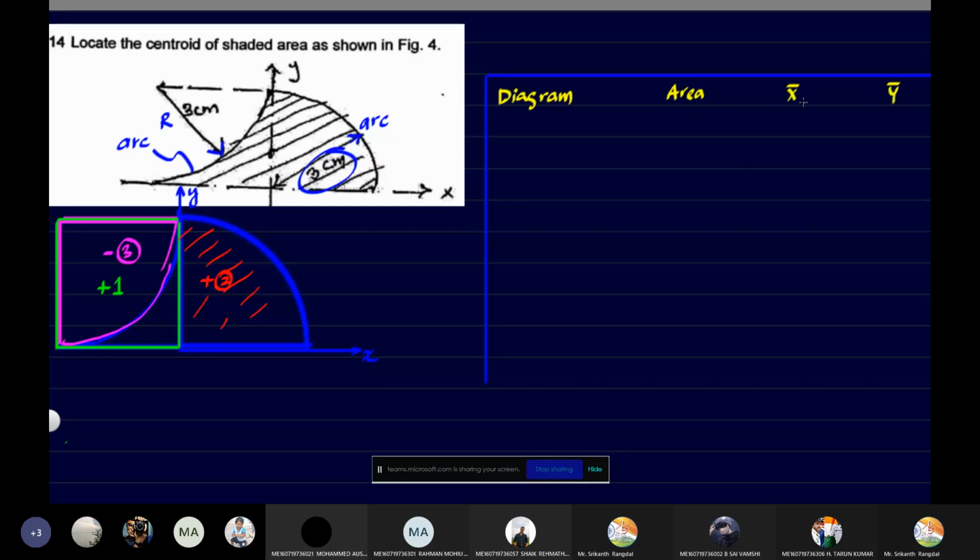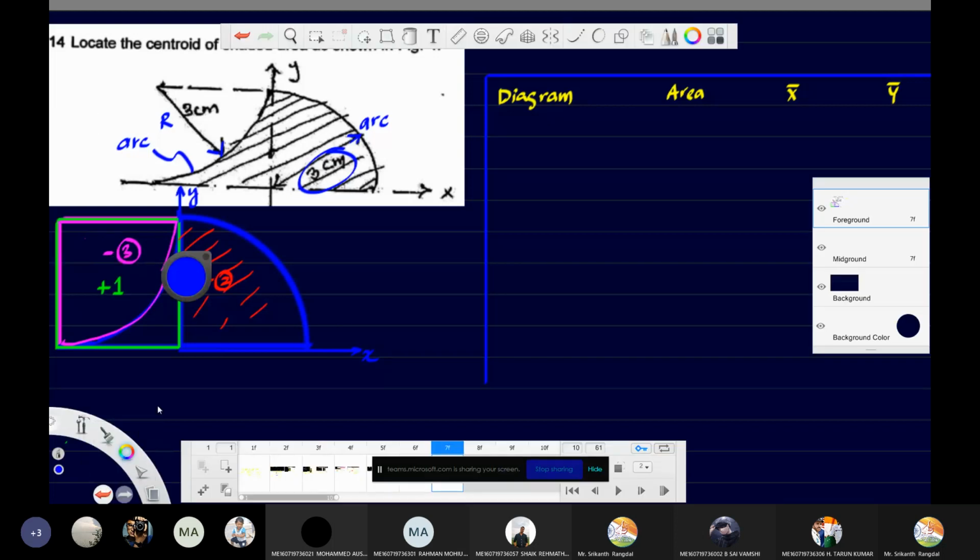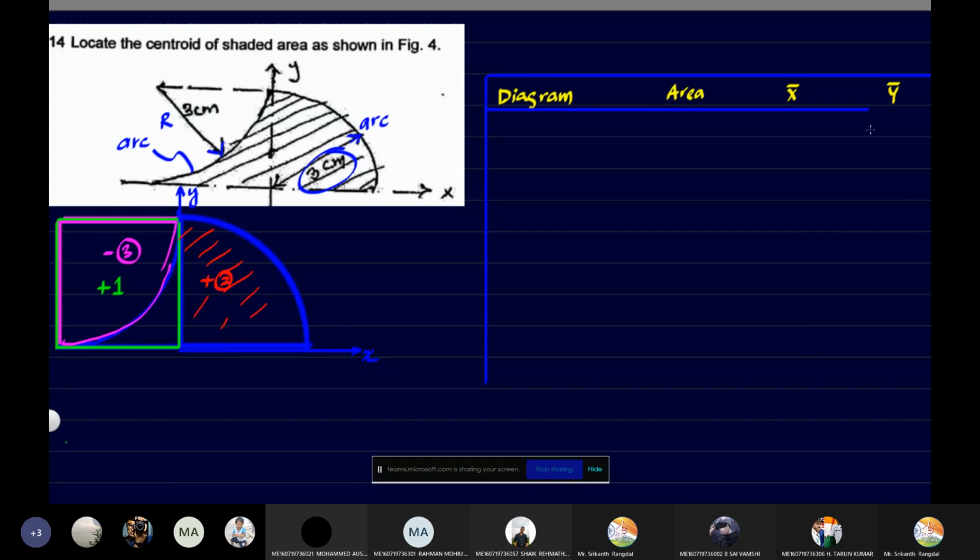Fine. Now x bar and y bar are the distances of the centroid from the axis. So if the axes are given to us directly, we will have to continue with the same axis. But if the axes are not given, we will have to assume it somewhere. Fine. So let me make this into a table. Now let's go ahead and take up the diagrams one by one.